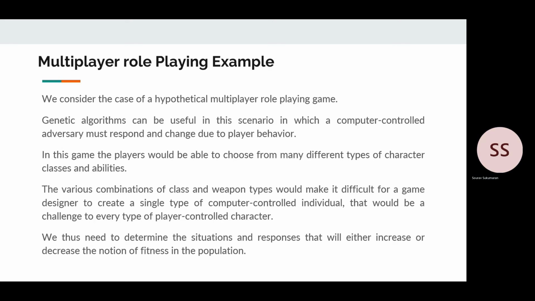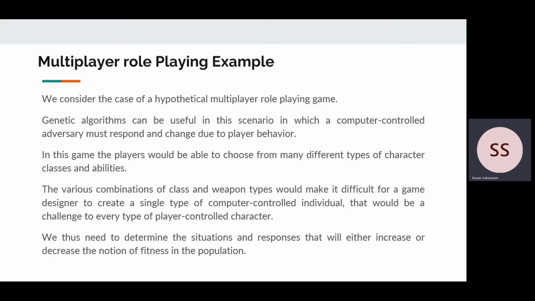We also consider the case of a hypothetical multiplayer role-playing game. Here, genetic algorithms can be of much use, wherein a computer-controlled adversary must respond and change due to the player behavior. In this game, the players would be able to choose from many different types of character classes and abilities. So the various combination of class and weapon types would make it difficult for a game designer to create a single type of computer controlled individual that would be a challenge to every type of player controlled character.